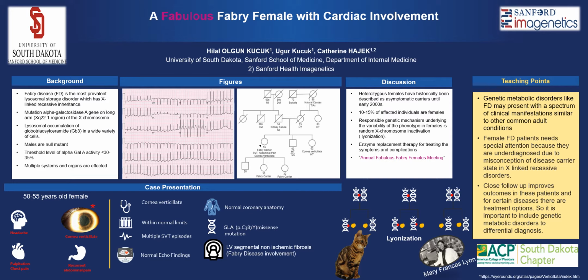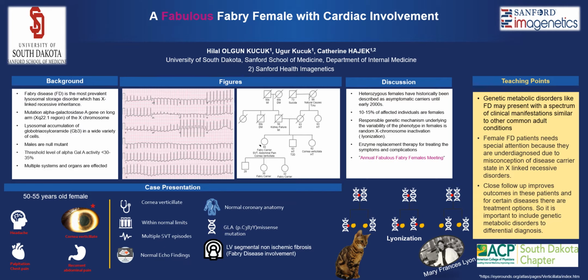In the 1960s, the inheritance pattern of FD was defined as X-linked recessive. Heterozygous females have historically been described as asymptomatic carriers until the early 2000s, but recent data have shown that 10 to 15% of affected individuals are females. Their clinical presentation can range from asymptomatic to clinical severity similar to that of males. The responsible genetic mechanism underlying the phenotypic variability in females is random X chromosome inactivation, also called lyonization.